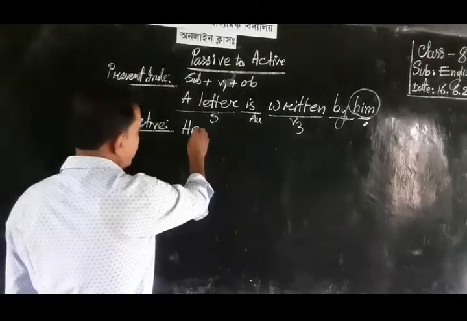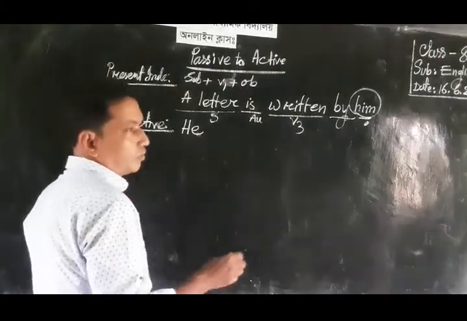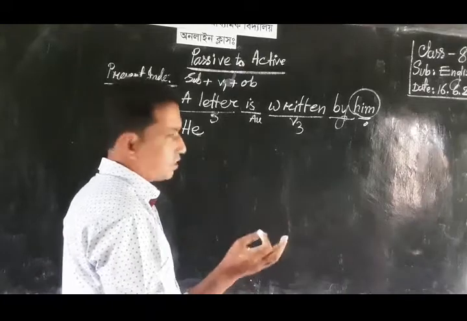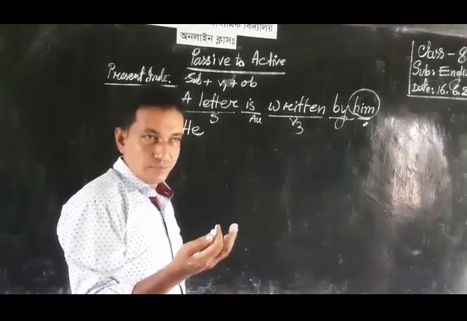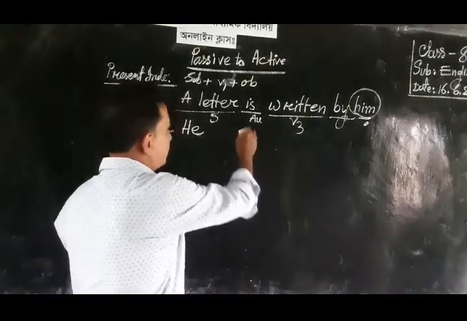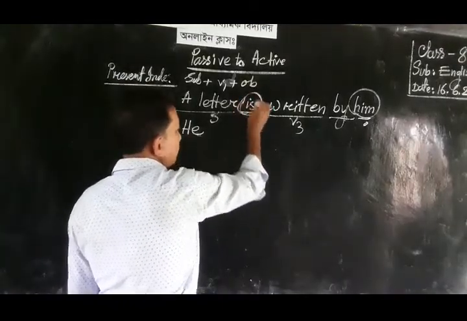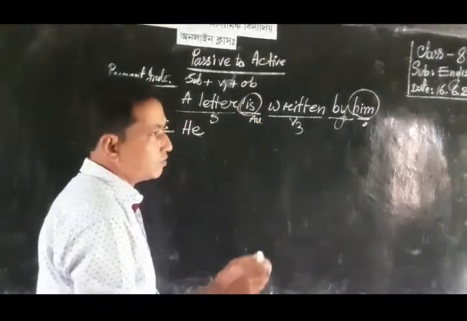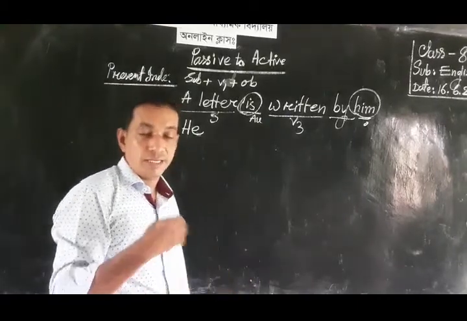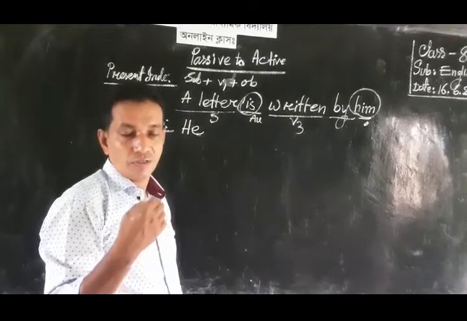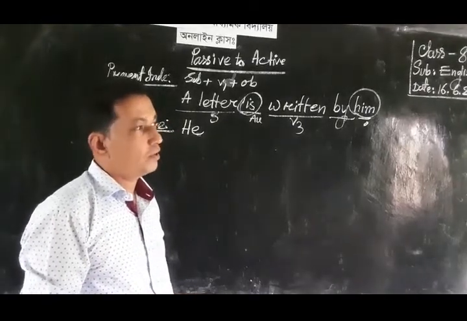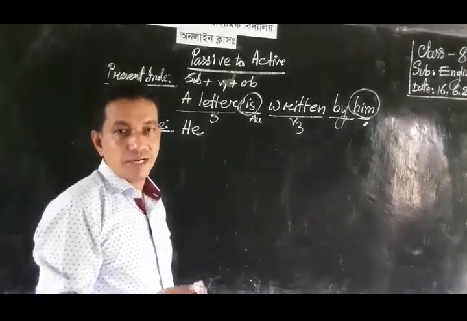Then we discard the auxiliary verb. The auxiliary verb is. We must discard it, because in active voice we do not need any auxiliary verb of present indefinite tense.